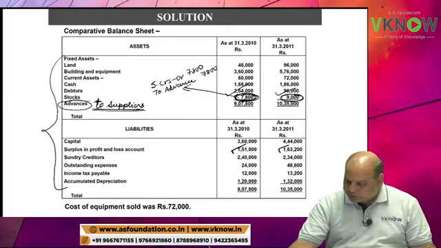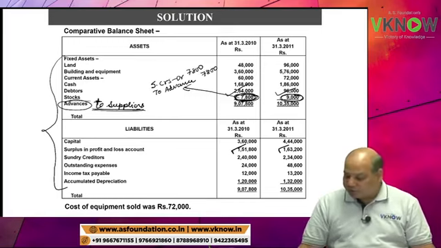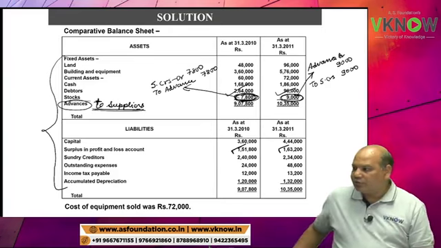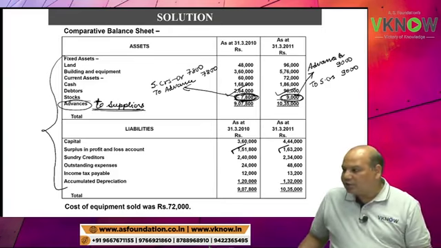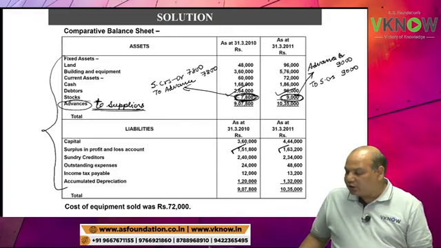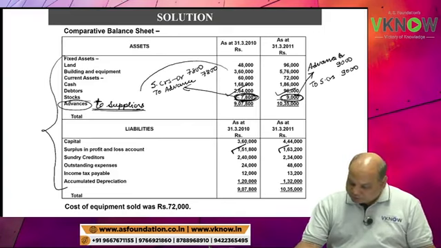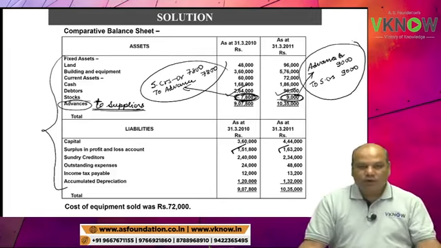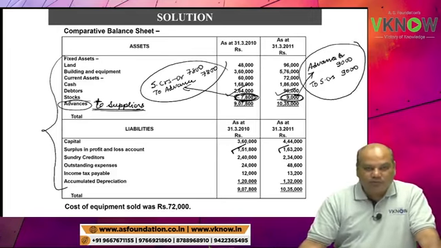This way the opening advance account will close, and the entry for closing advance will be advance account debit 9,000 to sundry creditor account 9,000. Interested students can write the entry which companies pass.